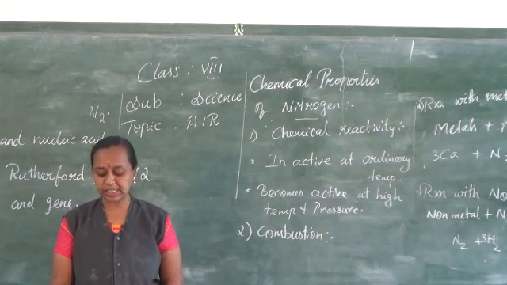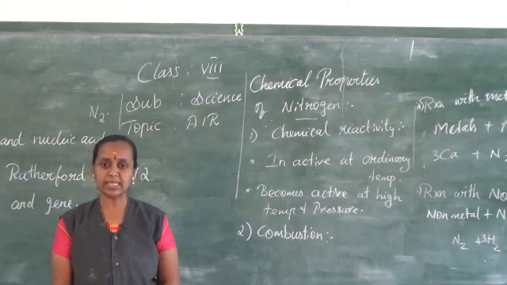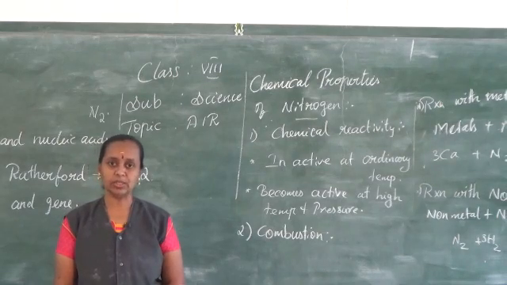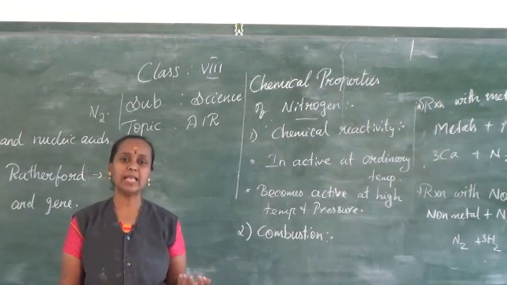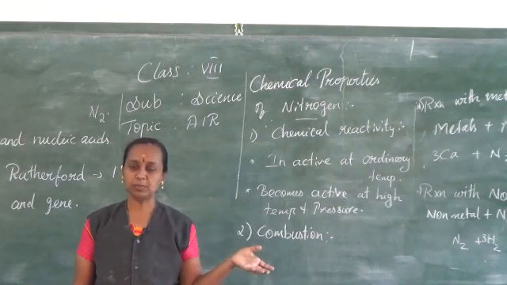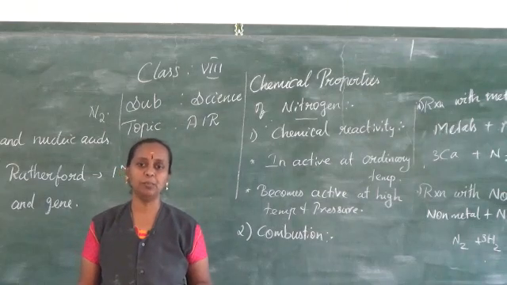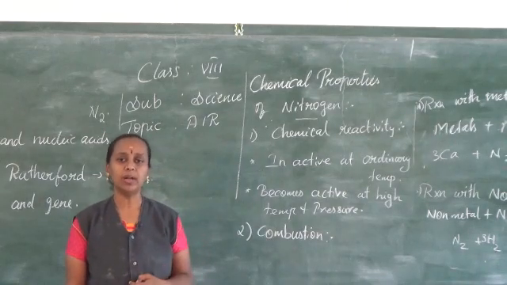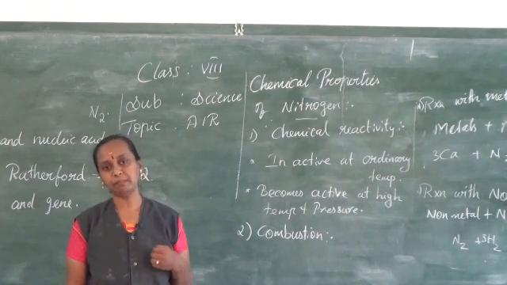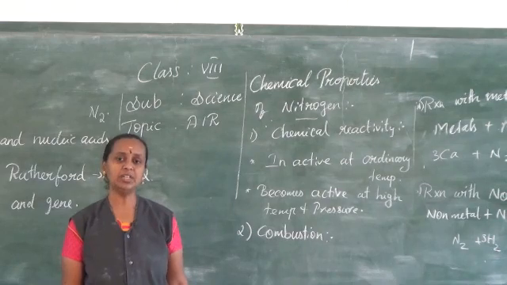The artificial fixation is from ammonia and ammonium salts, from nitric acid and nitrate salts. By these processes the plants can absorb nitrogen, since they can't take it as such from the atmosphere. It converts nitrogen into soluble nitrogen compounds for their use. This is called nitrogen fixation, done either manually or naturally.